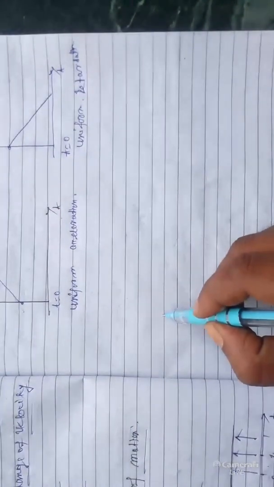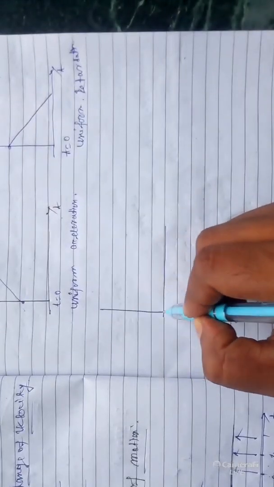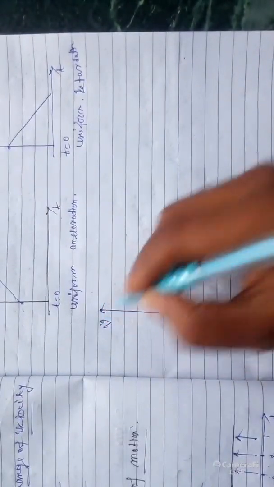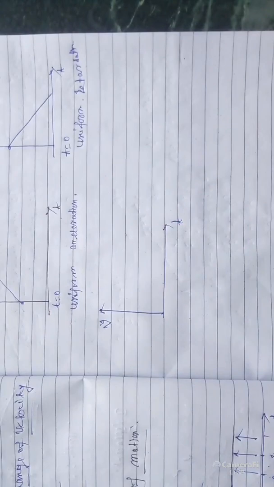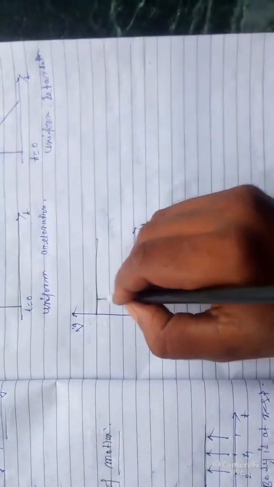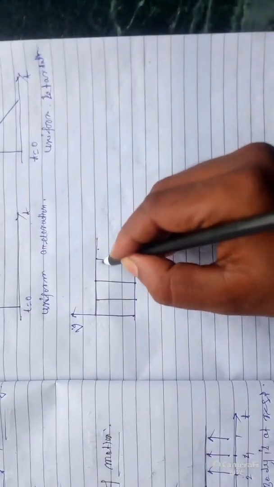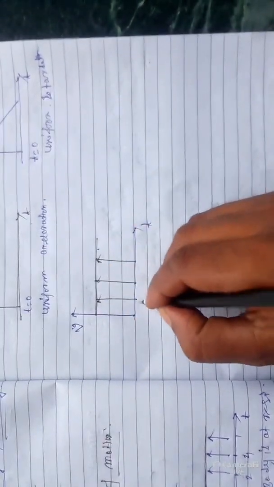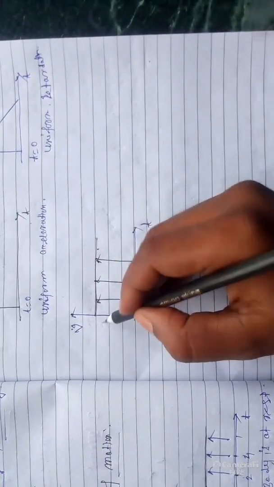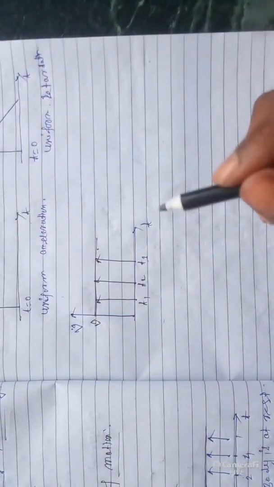Now if there is no change in velocity, then you can tell it is zero acceleration. How will you draw? Zero acceleration, v versus t graph. Zero acceleration means velocity will not change with the passage of time. That is parallel to the time axis. In this case, at all points the velocity is constant. If we consider the times t1, t2, t3, at all these three times the velocity is v. So velocity remains constant. That's why you can consider the acceleration is 0.